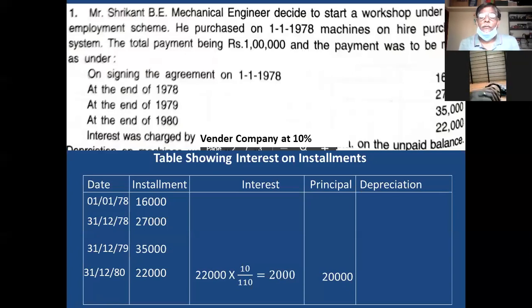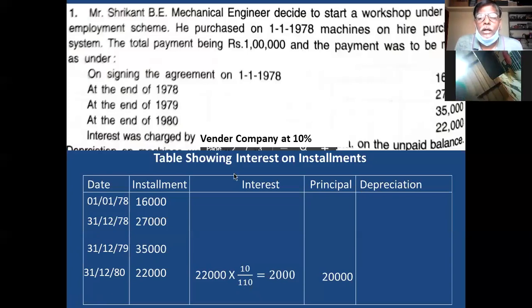Then in the next step, what you have to do? You see here, here is the 35,000 installment.